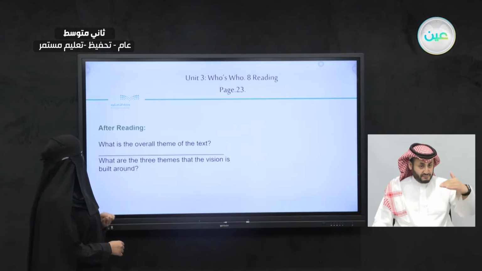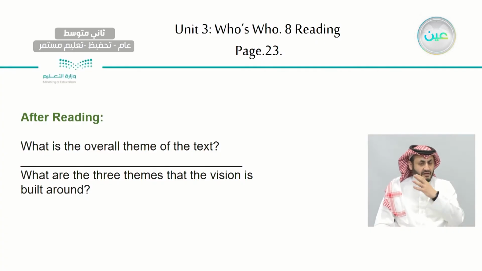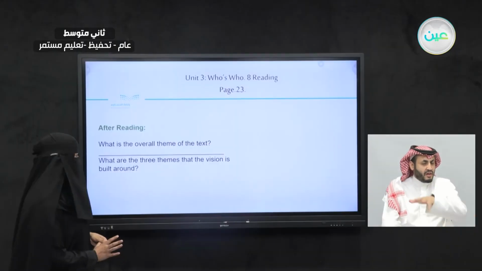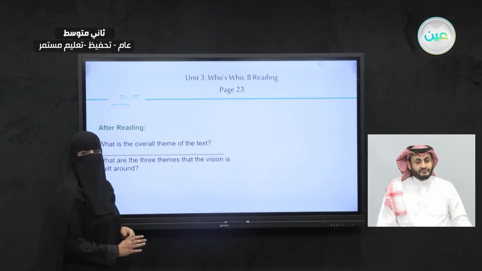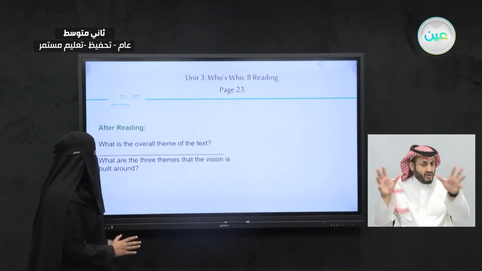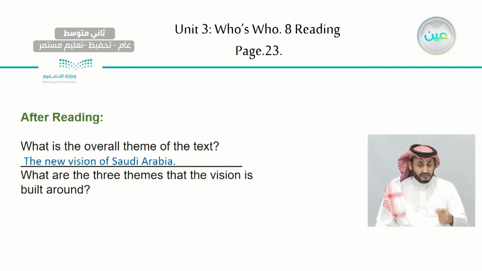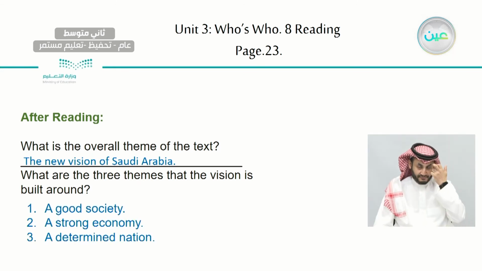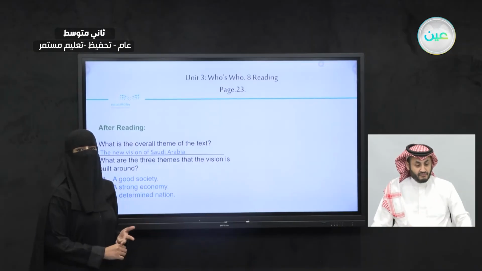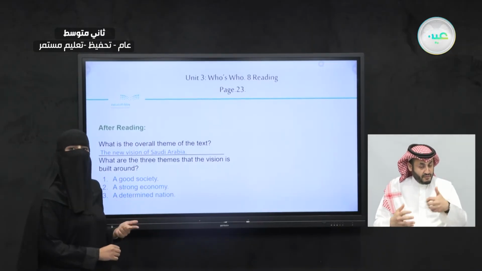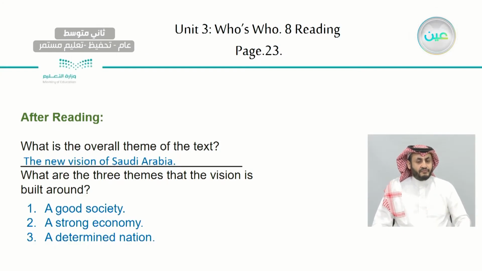Now, let's take a look. After reading these things, let's answer this question. What is the overall theme of the text? So, the overall theme of this text is this: the new vision of Saudi Arabia. What about this one? What are the three themes that the vision is built around? It is built around three things: a good society, a strong economy, and a determined nation.